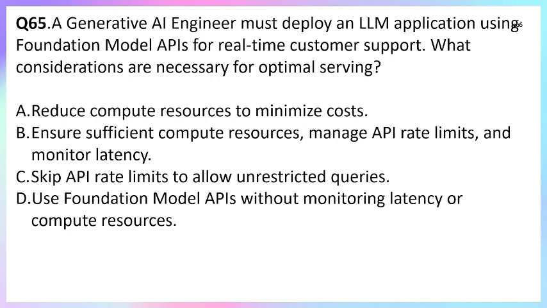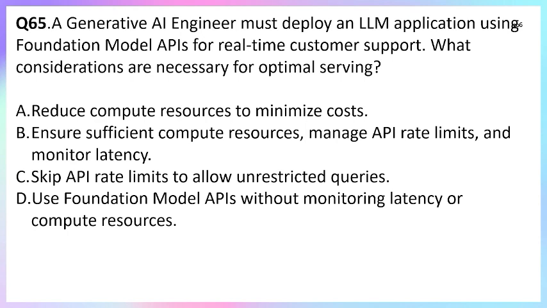Yes, we want sufficient resources, and we have to manage the API rate limit. This is normal. And monitor the latency. If latency is high or low, then we can also monitor it. If sufficient resources are there and the API limit is also proper, then this is the process necessary for serving the model. So the correct answer is option B.